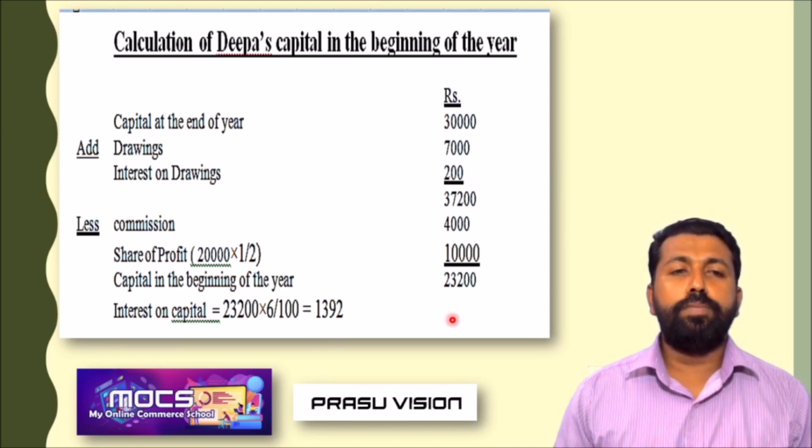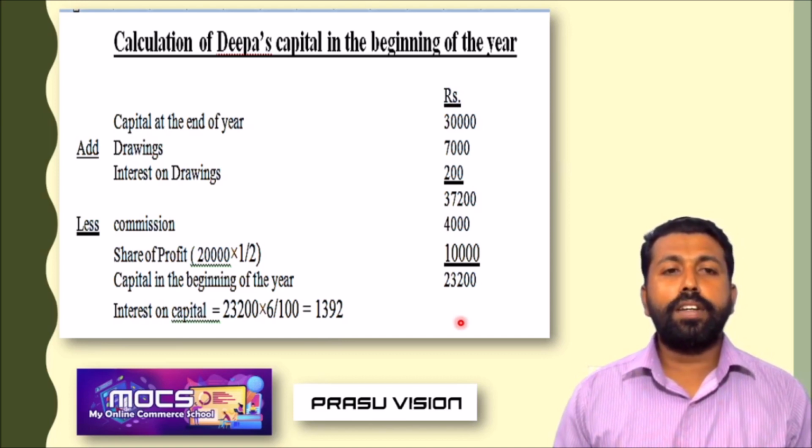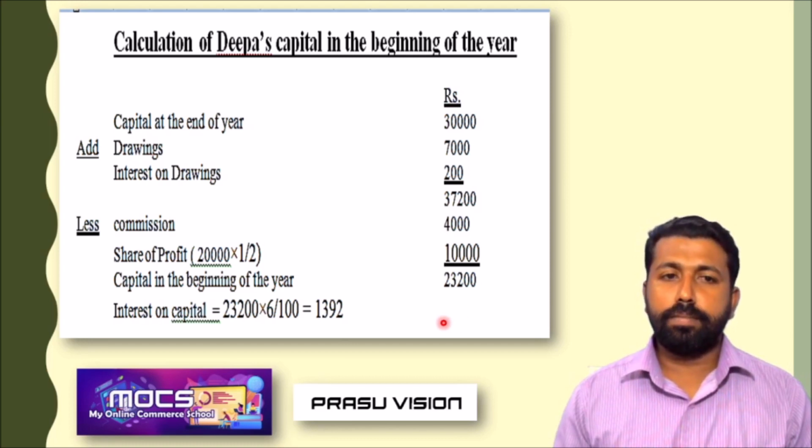What we have to do? So please remember these three situations while calculating interest on capital. Please watch all these sections again and again. So these all are regarding the calculation of interest on capital of partners.